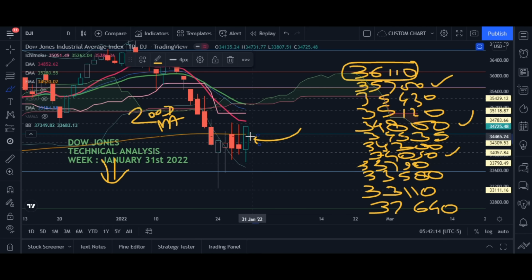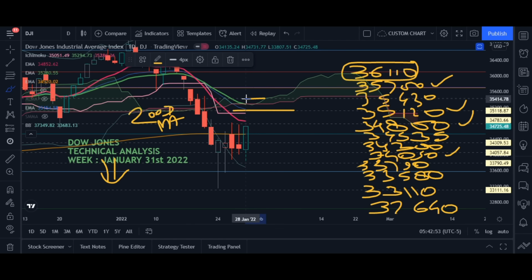So this is the bull candle. This candle closed above the 200-day moving average. That's good news for the market, for the bulls, because bears were just dragging it down. Now the market is going to retrace, that's for sure. It is confirmed the market is going to retrace in the short term. Where it is going to retrace, that's the real question. It is going to this particular level, 35120. This particular level is going to decide that retrace.